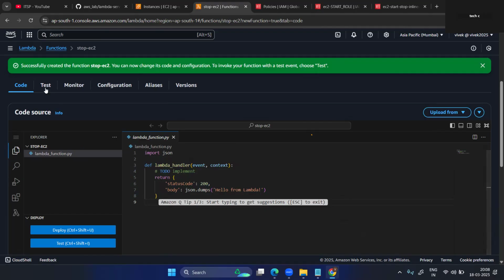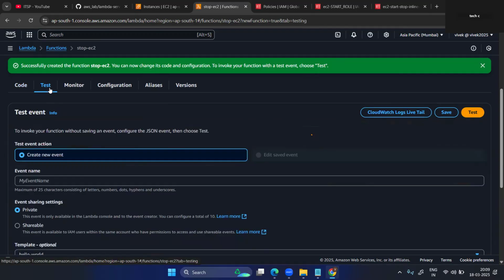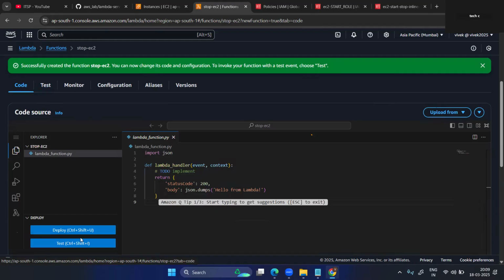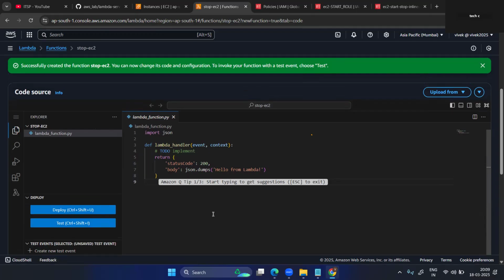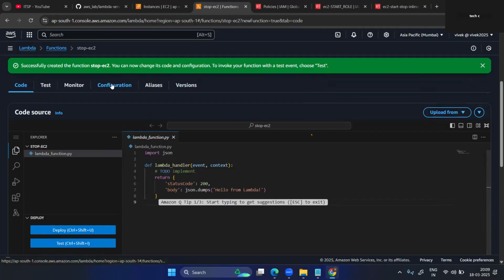Now here are some options: code, test. If you want to test whether your function is running properly or not, you can test here. You can also click on deploy. First you can test and deploy. Without deploying, you can just write the function and click on test. If the function is running properly, then you can deploy your function. I will show you these two options. I also have the function configuration.